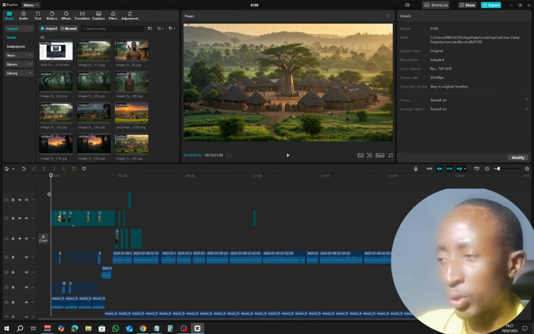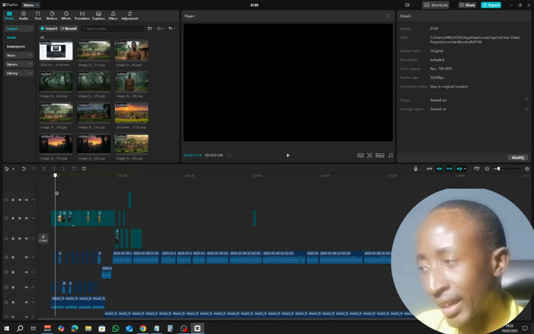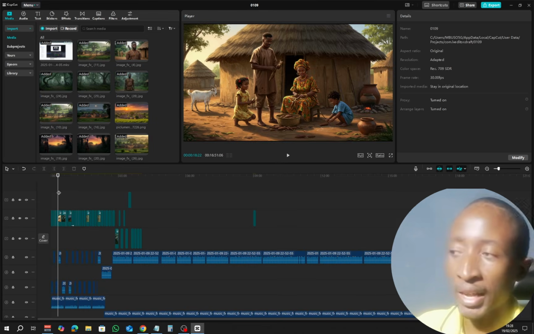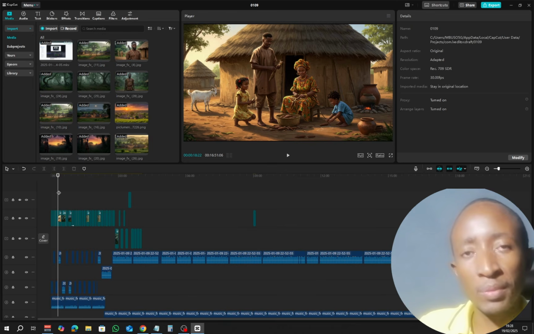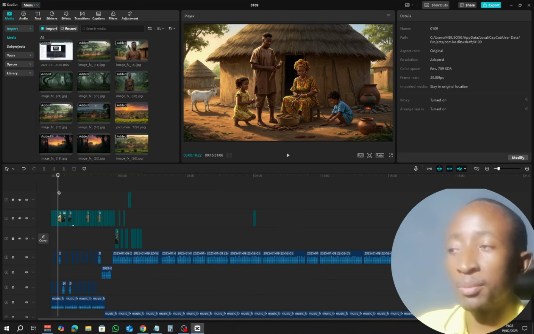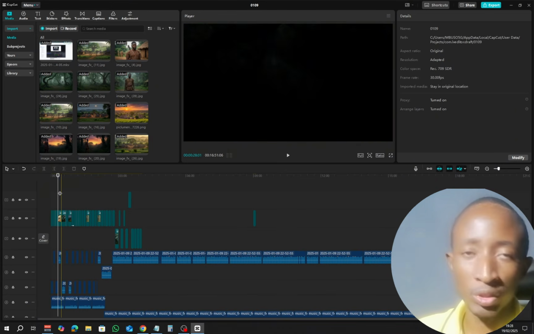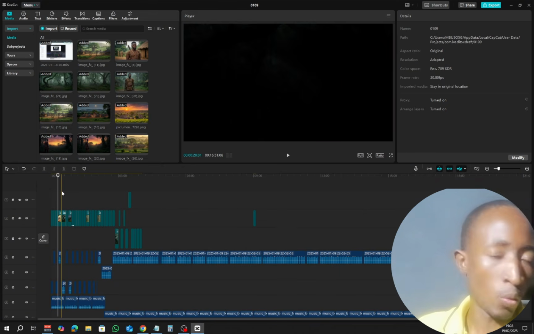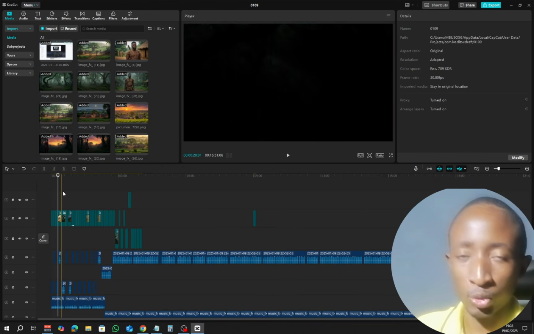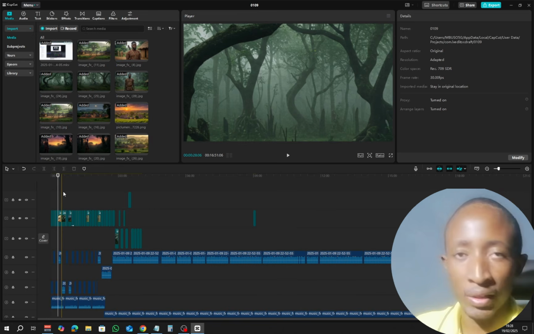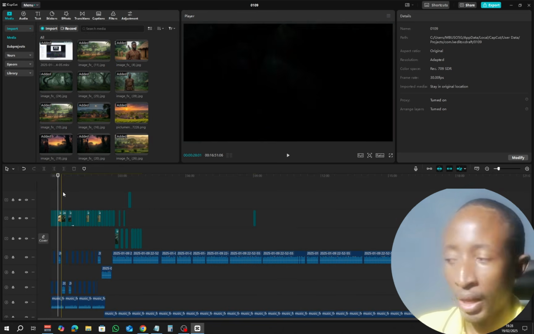So you can see that there was an image which was not very clear, and that happens, it's AI, but the most important thing people are interested in is the story itself rather than the images you generate, because sometimes people will listen to these folktale stories maybe while they're not even watching the actual story. Maybe they're just listening to the audio and the likes, even sometimes while they're driving and the likes.